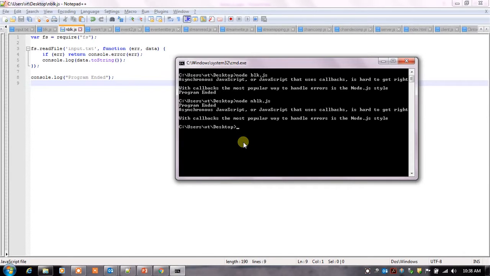This shows us that the program does not wait for the file reading, but it just proceeded to the print program ended statement, and at the same time the program without blocking continues to read the file. A non-blocking program does not execute in sequence, so in case a program needs to use any data to be processed, it should be kept within the same block to make it sequential execution.